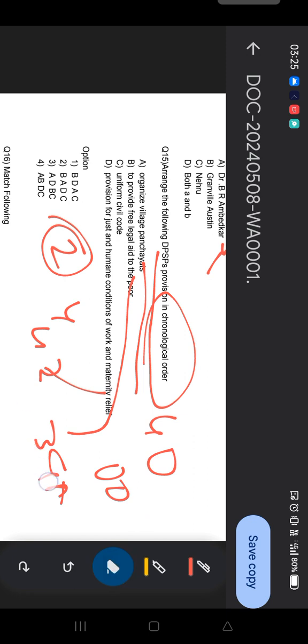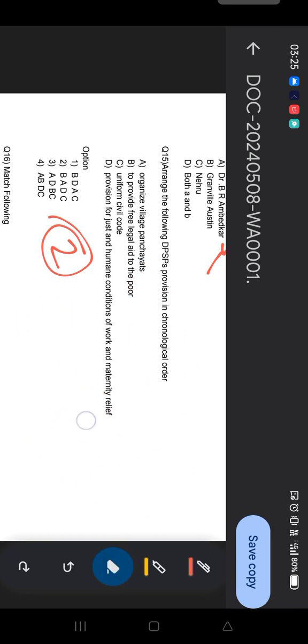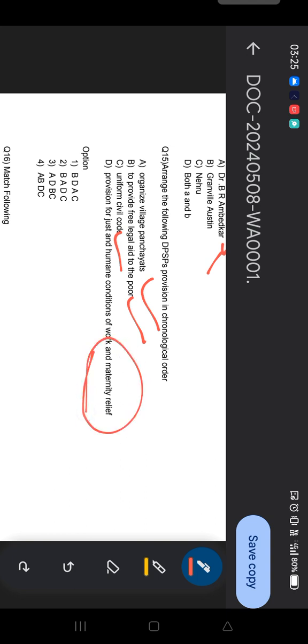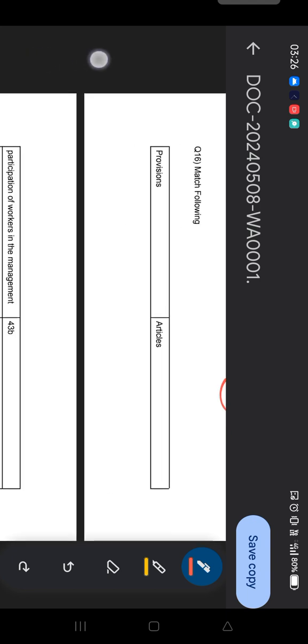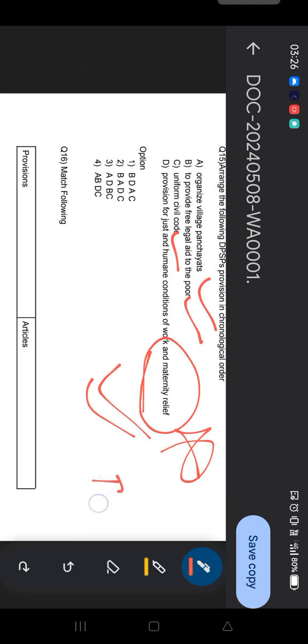In that way you should remember the different main articles of the DPSP. I don't think you should remember all the articles of the DPSP, but a few important things like village panchayat, free legal aid, you should remember. The uniform civil code you cannot miss because it is always in the news, and maternity relief is also in the news because most political parties are trying to mobilize women on that basis. These are the few important things you should always be aware of. Moving to the next question.